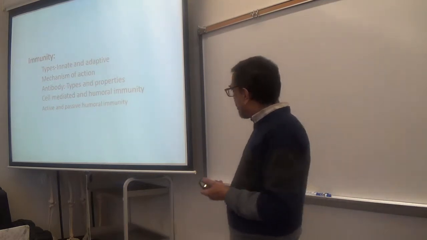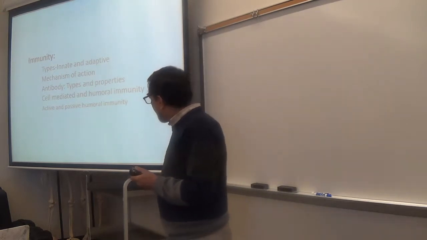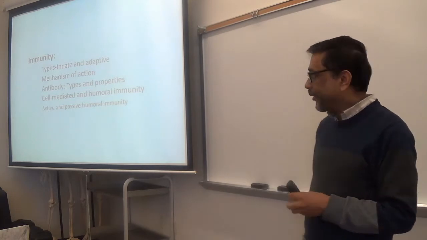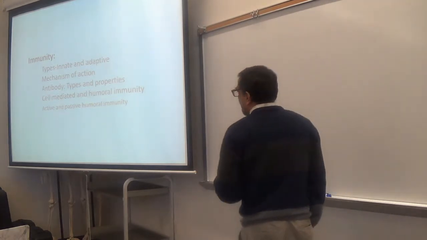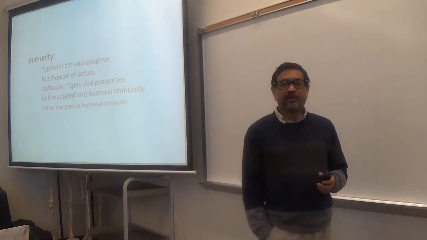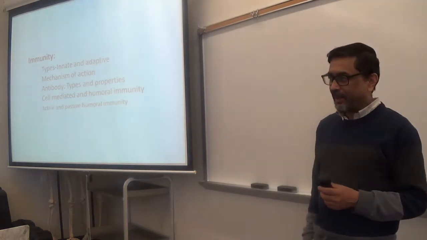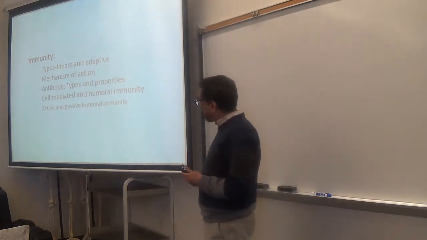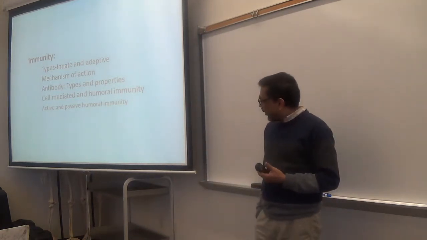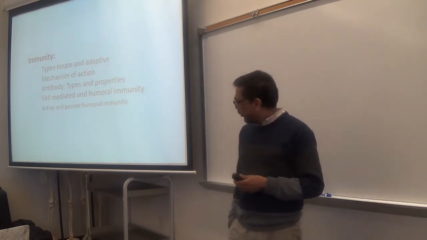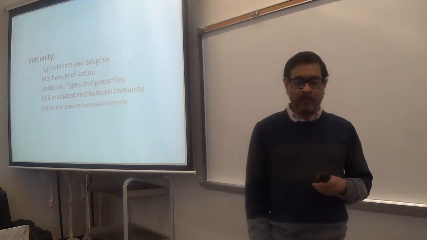Then we'll talk about the mechanisms of action, how different types of immunity work. Then we'll talk about antibodies, the structure of an antibody and how it works. Then we'll talk about different types of immunity: cell-mediated, humoral immunity, active and passive immunity.